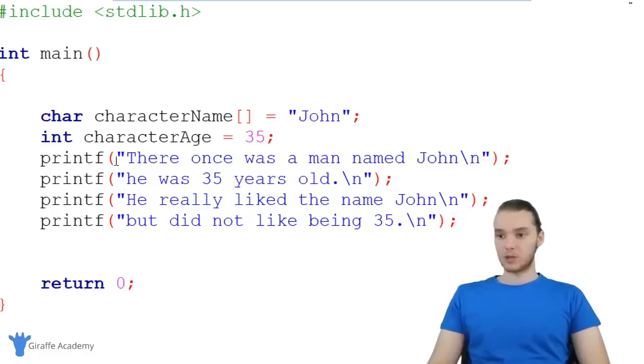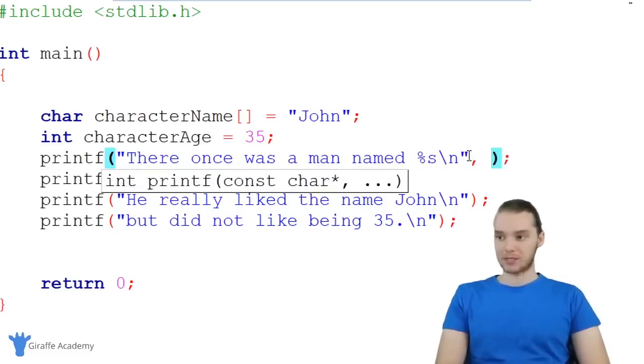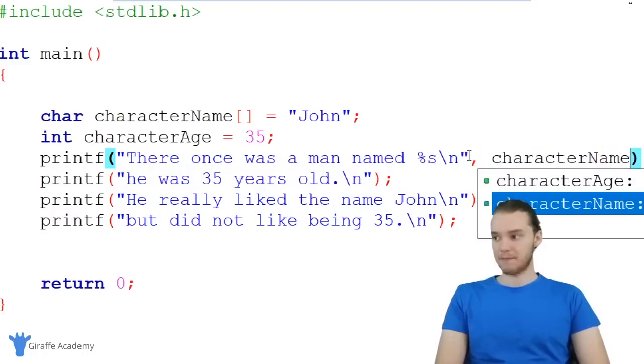Well, basically what we can do is we can print them out alongside of this text. And we can actually use this printf instruction in order to do that. So I'm going to show you guys how to do this, and then we're going to talk about it. So basically, I'm going to go over here where we have the character's name. I'm going to erase this, and I'm going to replace it with a % and an S. And now over here, I'm going to make a comma, and I'm just going to type in the variable name. So I'm going to type in character name.